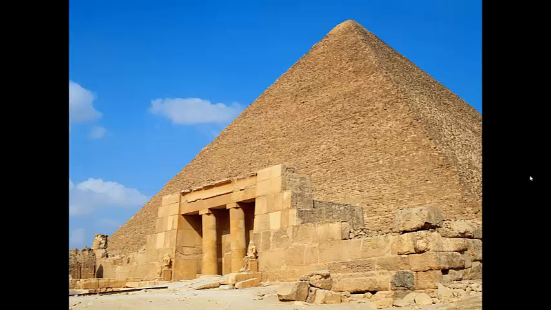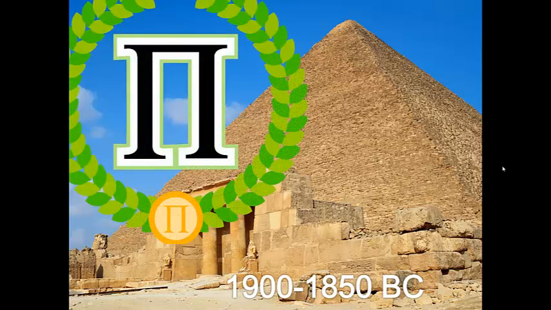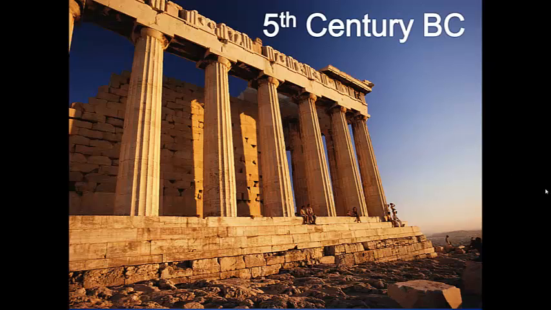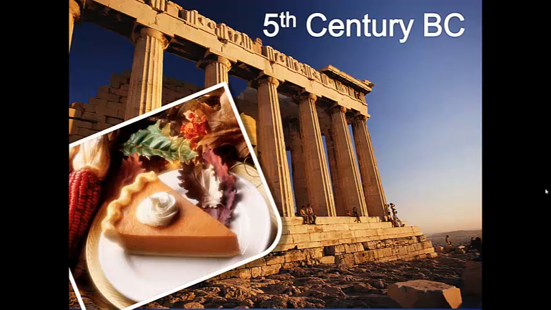First, we'll go to Egypt and Babylon between 1900 and 1850 BC, where archaeologists unearthed a papyrus and tablet with early written approximations of pi, that mystical 3.14 number that we all encounter in geometry. Now, let's head to Greece, in 5th century BC, where the ancient Greeks are believed to have originated pie pastry. In the plays of Aristophanes, there are mentions of sweetmeats, including small pastries filled with fruit.